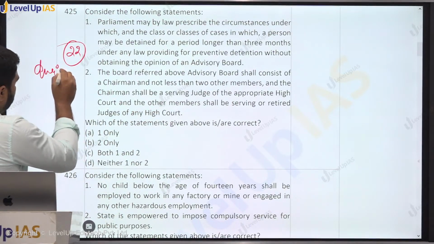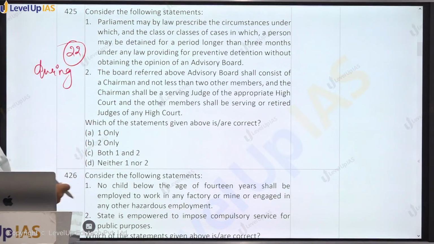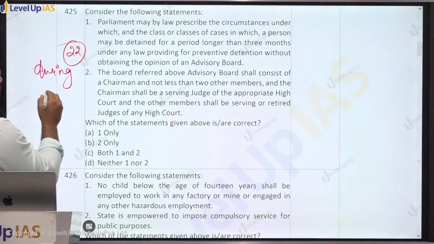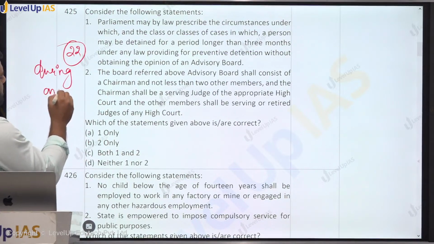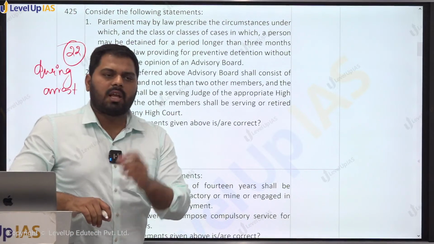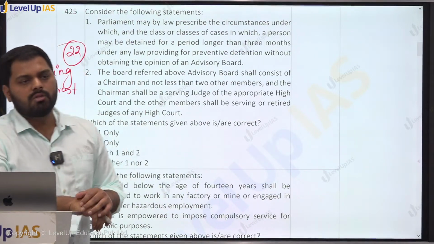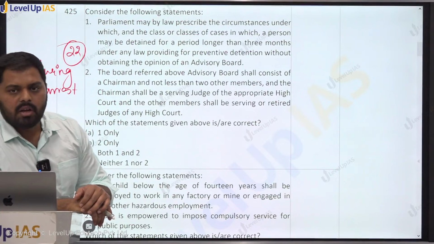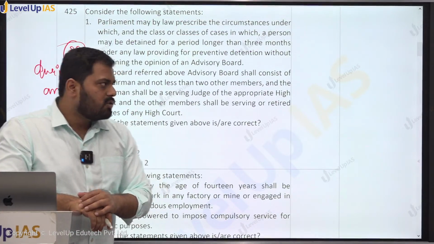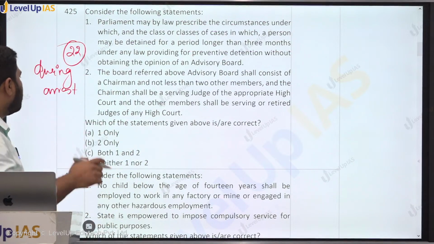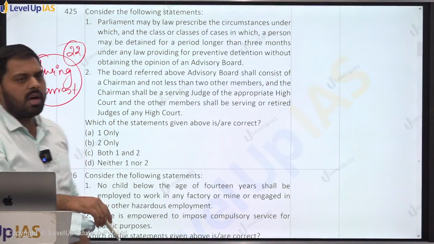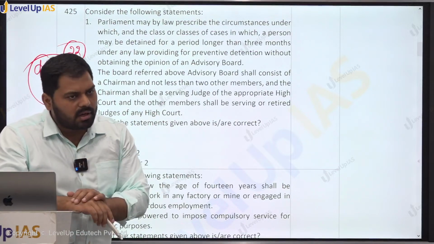So there was no need to put preventive detention in the Fundamental Rights chapter, so there what have we written: rights which is available to a person during arrest. So at the time of arrest, every person has got certain rights: right to be informed about those grounds upon which he is arrested, right to be produced within 24 hours before nearest magistrate. So these are rights during the arrest, but these rights of persons are not applicable to those persons who are arrested on the grounds of preventive detention, right?